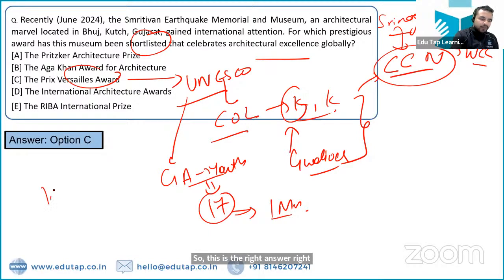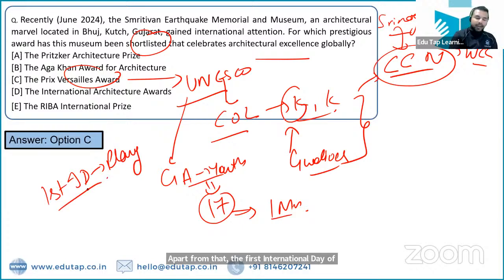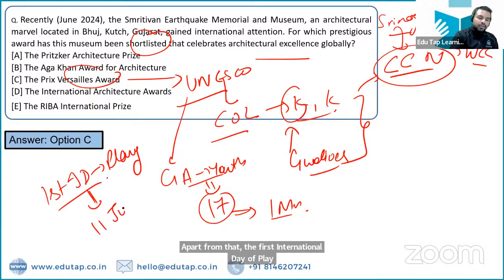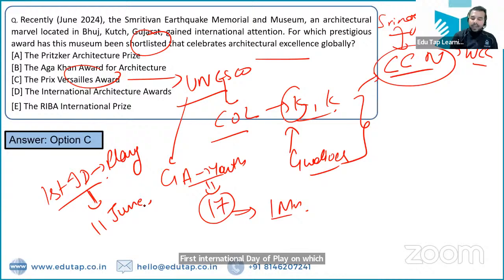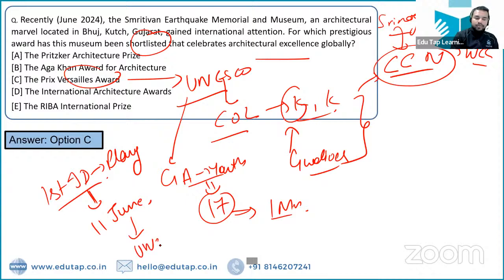Apart from that, the first international day of play, on which date will we be celebrating it? 11th of June, right? और इसके जॉइंट कोऑर्डिनेटर, फर्स्ट इंटरनेशनल डे ऑफ प्ले, दैट इज यूनेस्को एंड यूनिसेफ.